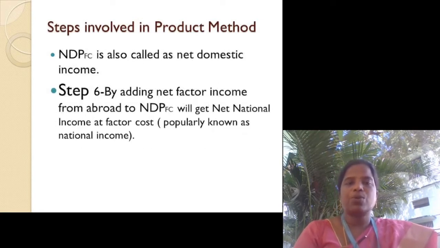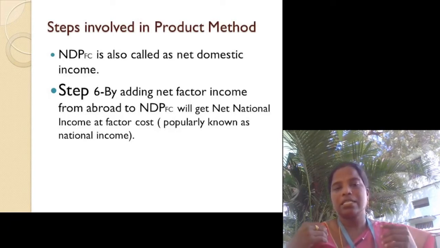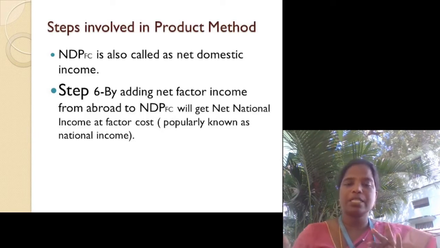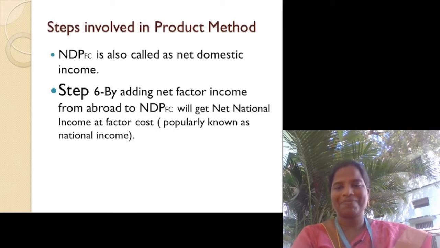Now we will discuss what are all the steps involved in the product method. This net domestic product at factor cost is also called net domestic income. In the final step, step 6, by adding net factor income from abroad to net domestic product at factor cost, we will get net national income at factor cost. This is popularly known as national income. Net factor income from abroad means export minus import is also added. Then we will get net national income at factor cost. Thank you.